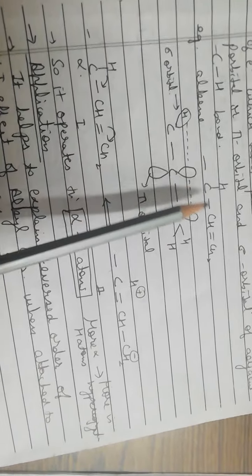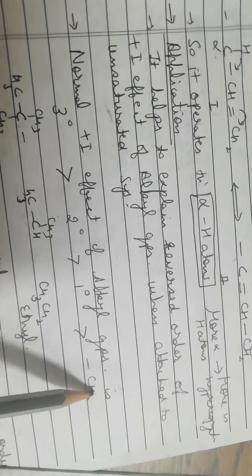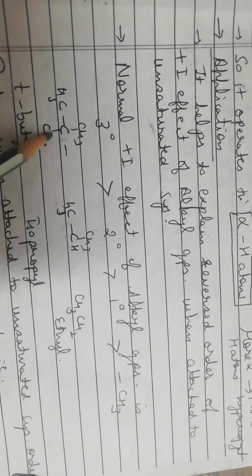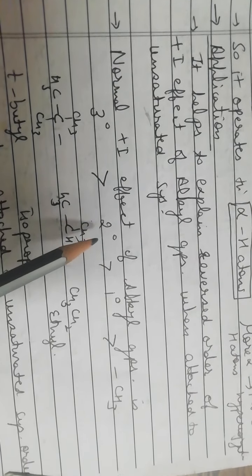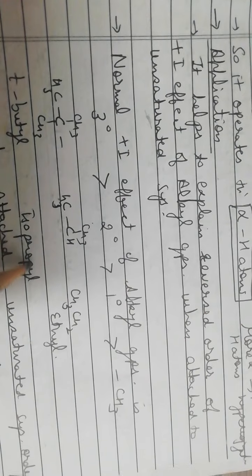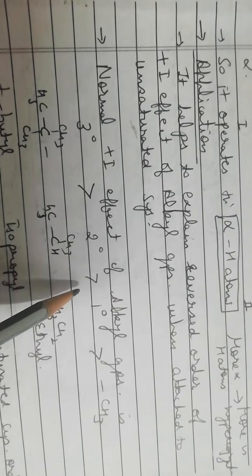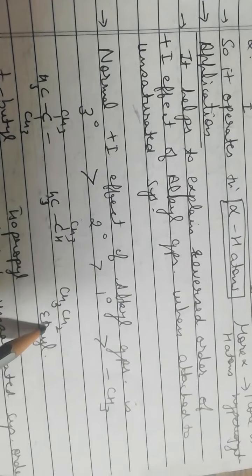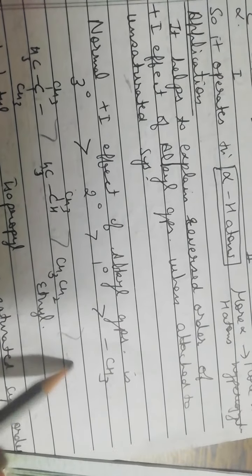Now the normal plus I effect of an alkyl group when it is attached to a saturated system is that the tertiary alkyl group, for example this tertiary butyl group, has more electron donating effect than this secondary alkyl group, for example this isopropyl, which has more electron donating effect than this primary alkyl group, for example this ethyl, which has more electron donating effect than this simple methyl group.